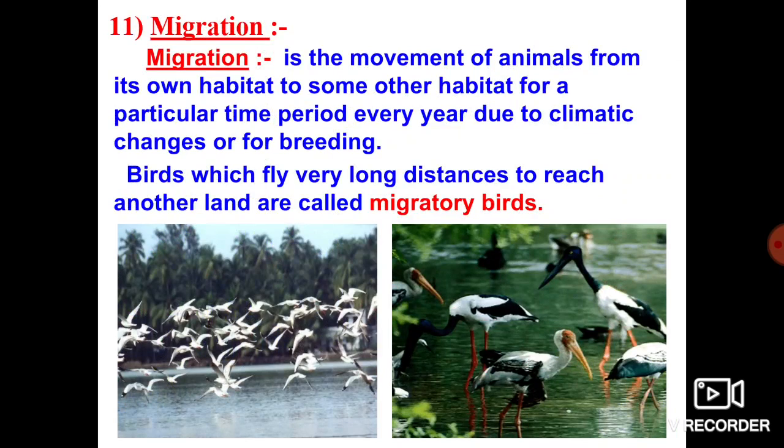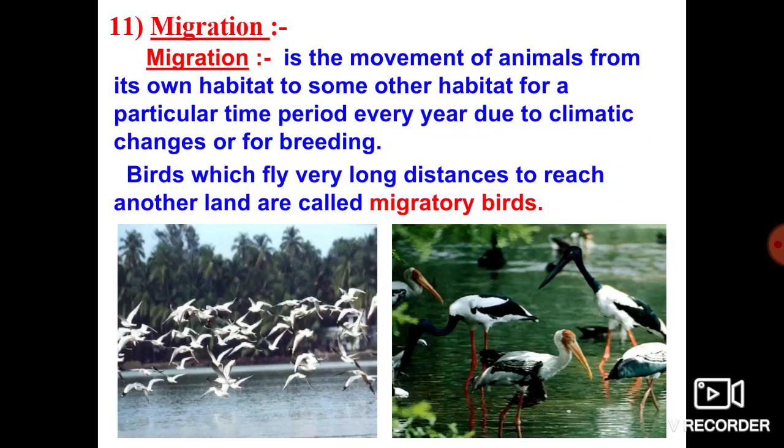So what do you mean by migration? Why does migration take place? So what do you mean by migration? Migration is nothing but the process of movement of animals in large numbers from one place to another place to overcome unfavorable conditions. This is what we call migration.